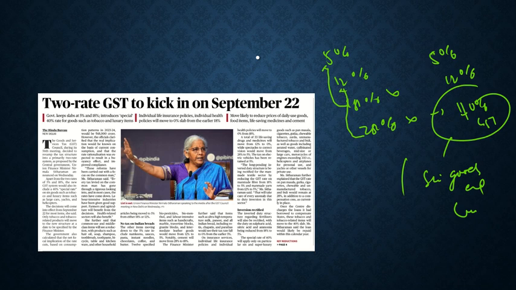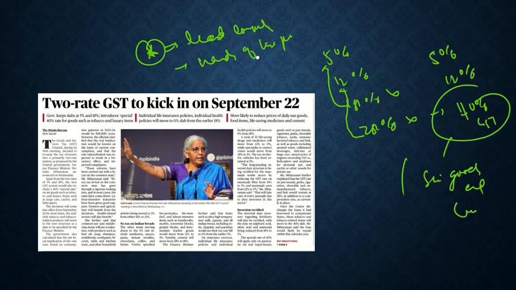What were the reasons for this? The reasons cited by the government were that if we reduce the GST, it will lead to consumption. How? More money would be available in the hands of the people, so there would be more consumption, and eventually it will help the economy of the country. So this is what this article is about.